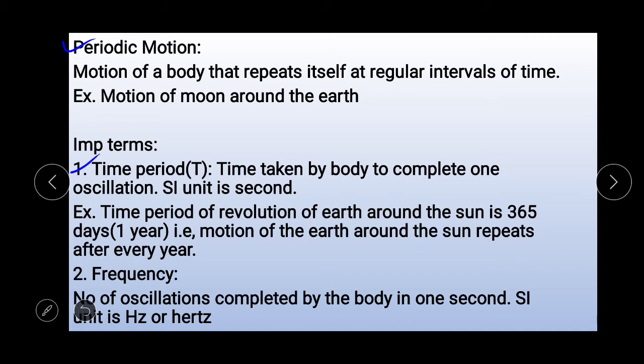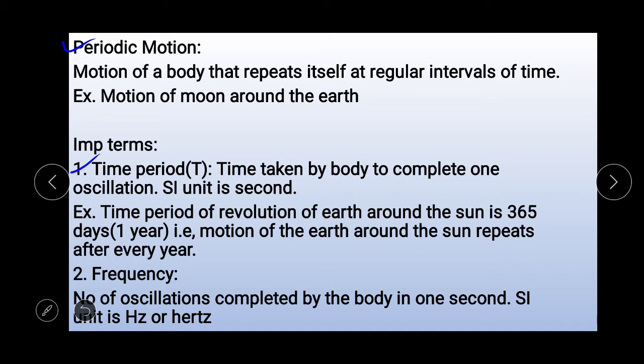Example: the time period of revolution of the earth around the sun is 365 days or 1 year, meaning the motion of the earth around the sun repeats after every year.